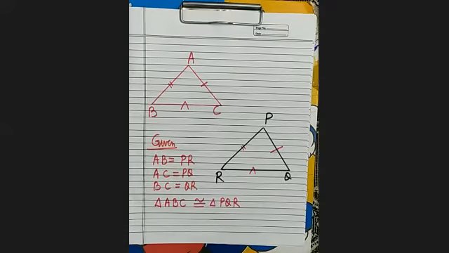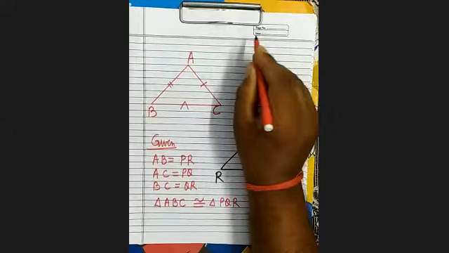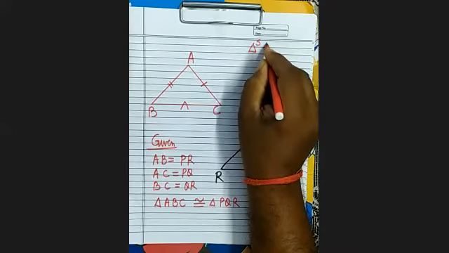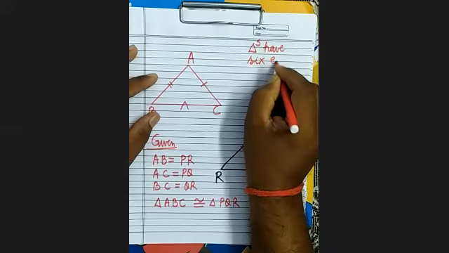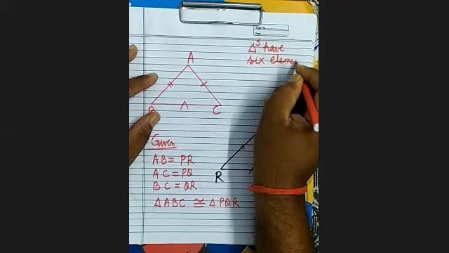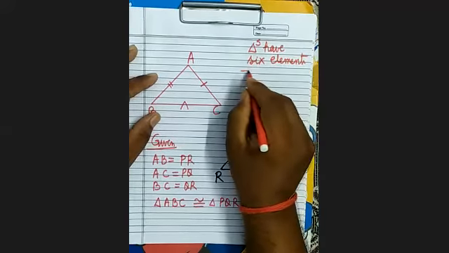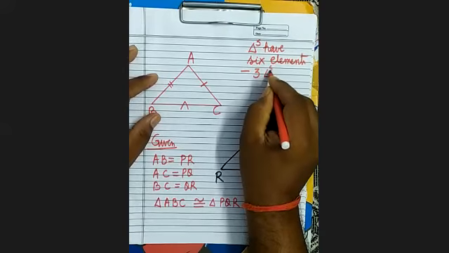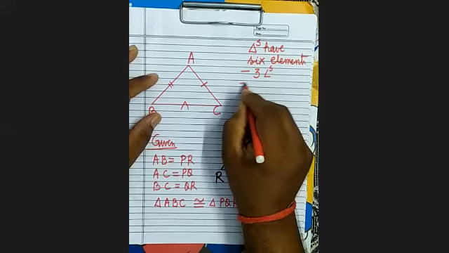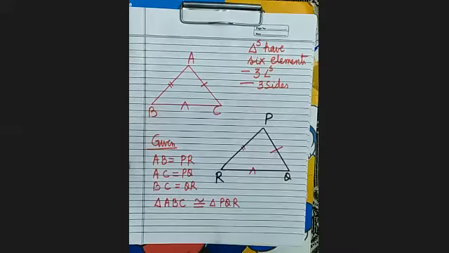And when they are congruent, then their remaining parts will also be equal, as I have already explained in the previous videos, that triangles have 6 elements, 6 components. And what are these 6 elements? 3 angles and 3 sides.